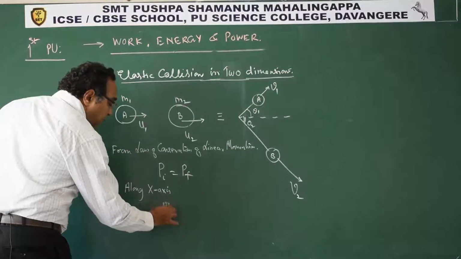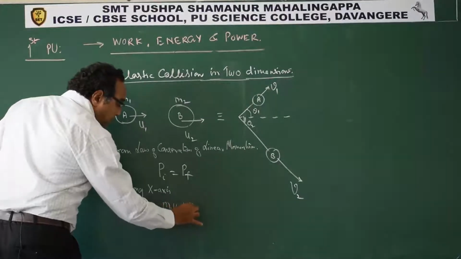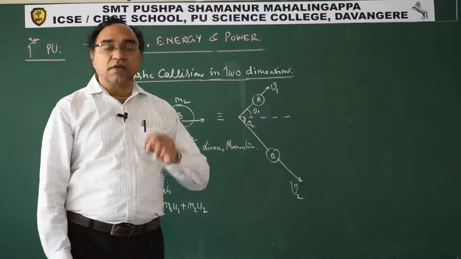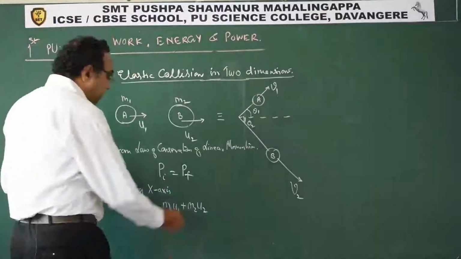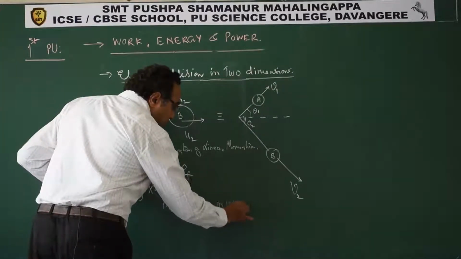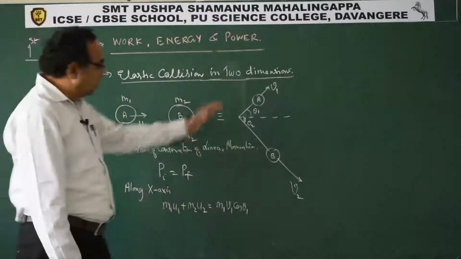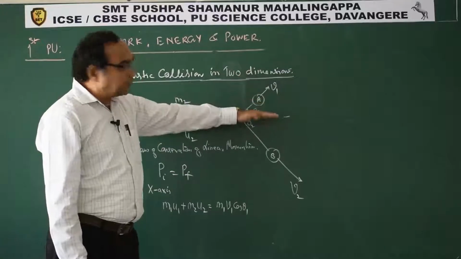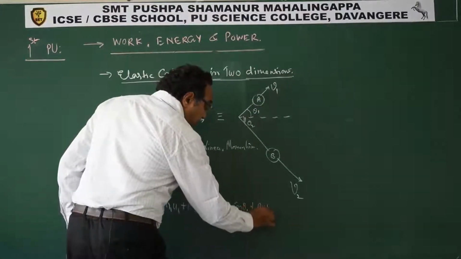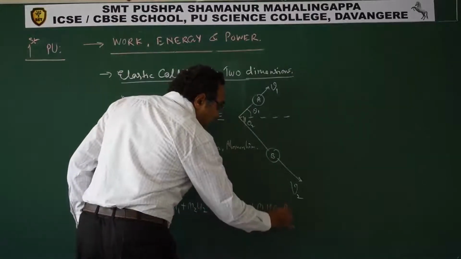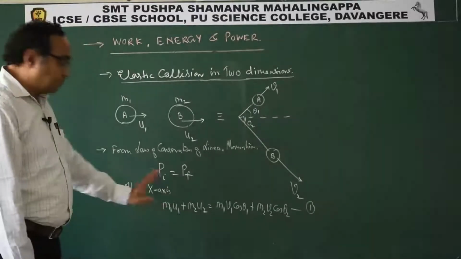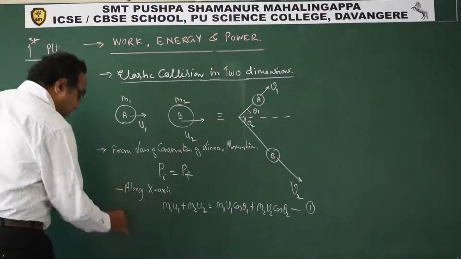So what do we have? Along the x-axis, m1 u1 plus m2 u2. This is the initial momentum because the two bodies are moving along the x-axis. This is equal to m1 v1 cos theta 1. What is the velocity component? Resolve v1 along the x-axis, v1 cos theta 1, plus m2 v2 cos theta 2. We got one equation for the x-axis.